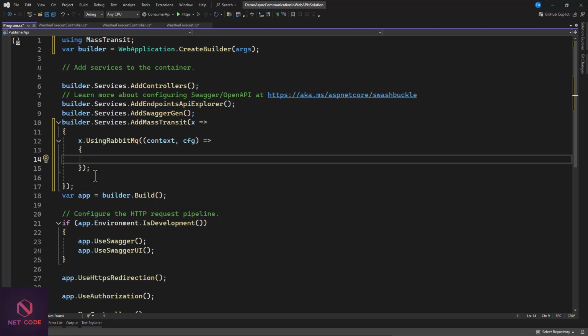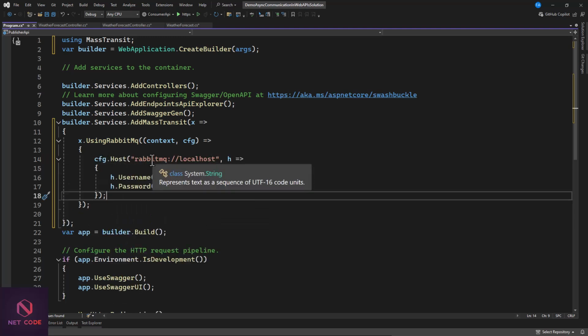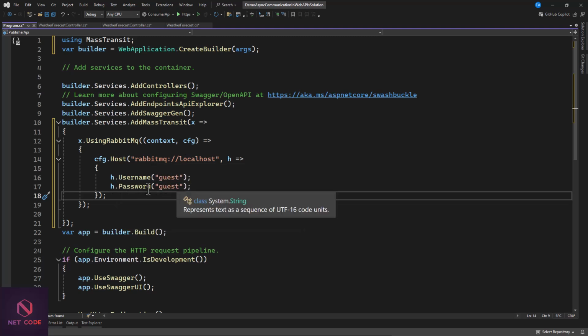So in here we're going to configure that, and that's the configuration.Host. And we are specifying it at localhost because that is where our RabbitMQ server is going to run. Then we have a username in here as guest, and then the password also as guest. So this is what we need to add the MassTransit service and configure our RabbitMQ in here as well.